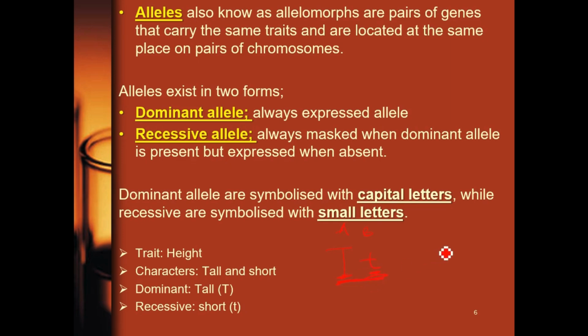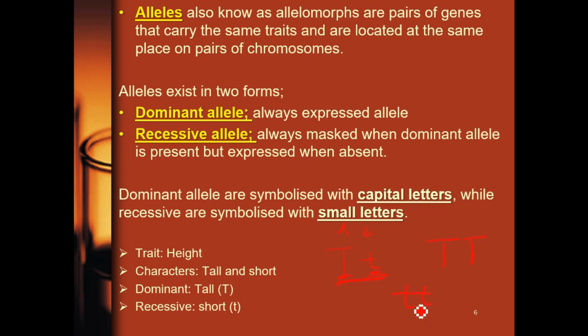So this person is tall. Look at another individual here. This individual also is tall. Why? The two alleles are dominant. Remember I told you dominant alleles are written in capital letter. So if you see that in the exam and you're asked to identify them, look at the one in capital letter.